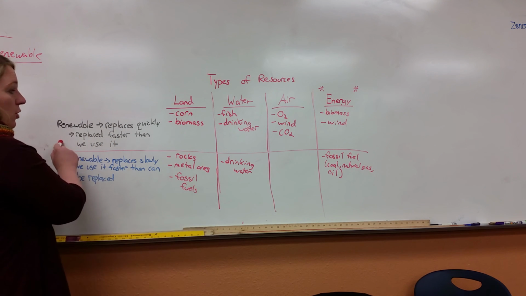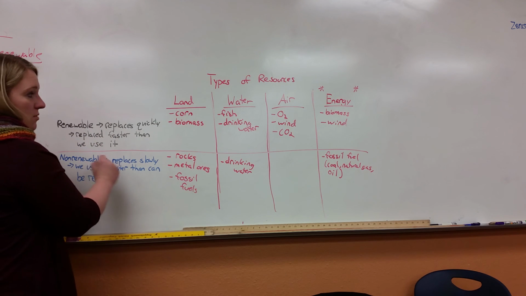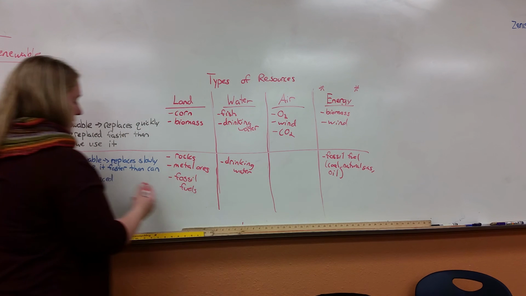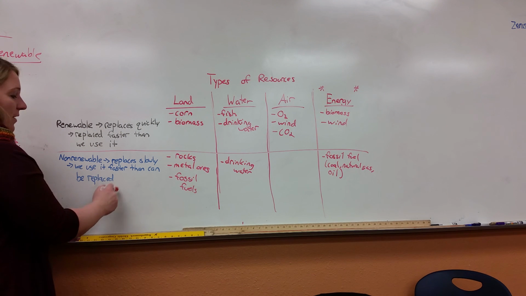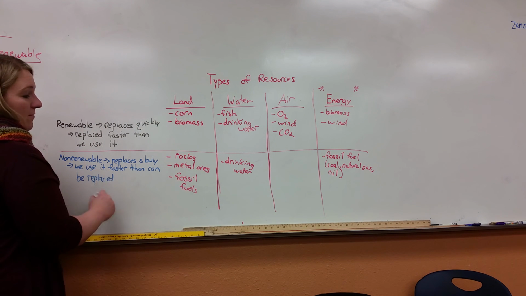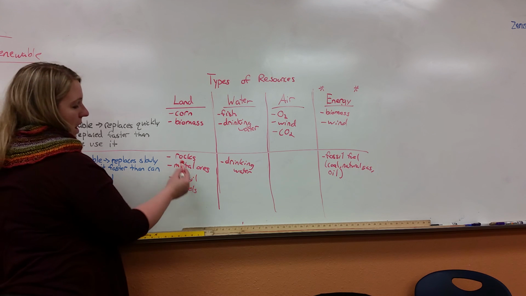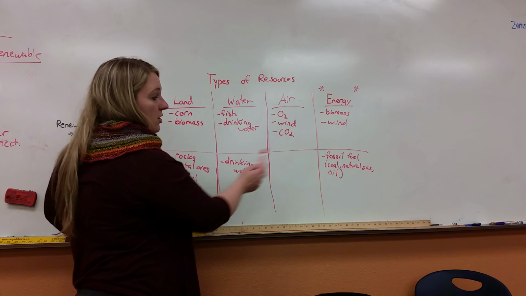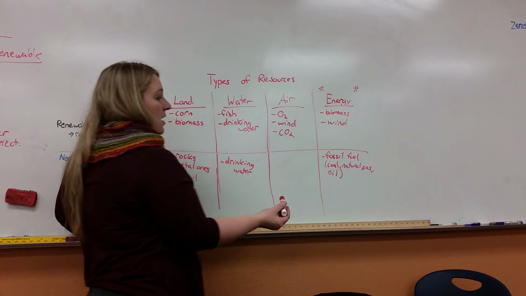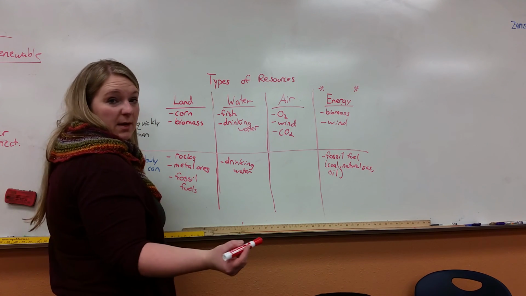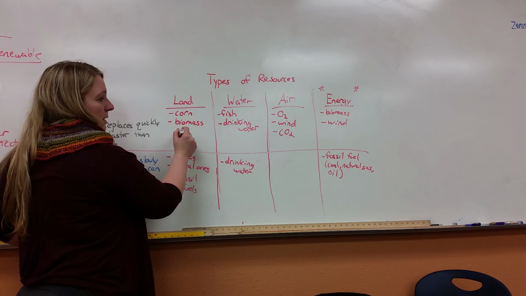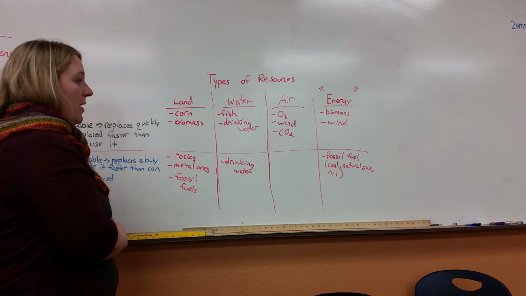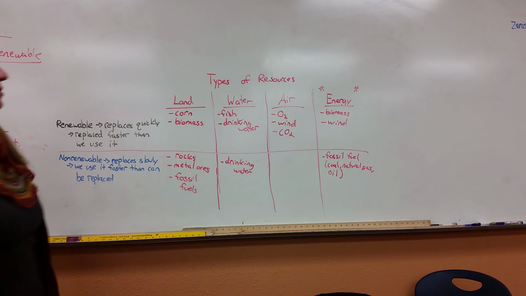So we've got renewable, replaces quickly, faster than we use it, like our corn, fish, food, air, those types of things. Non-renewable, replace very slowly, and we use them faster than they can be replaced. So right now we've got rocks, metals, fossil fuels, drinking water in some countries. We've got fossil fuels for energy again. Trees are even becoming one that right now is a renewable land resource, but it can flip if we use trees up too quickly and they can't be replaced. But that's types of resources for today.